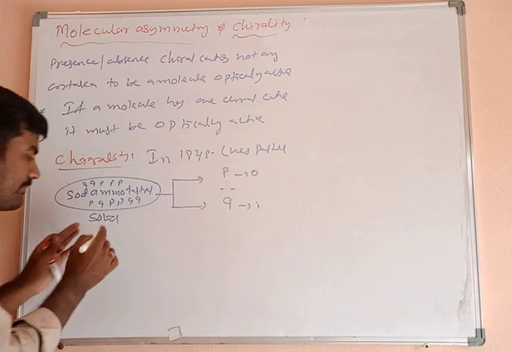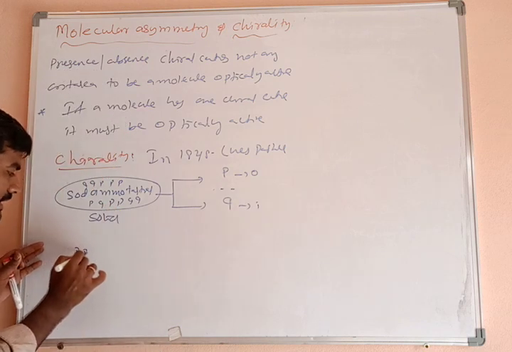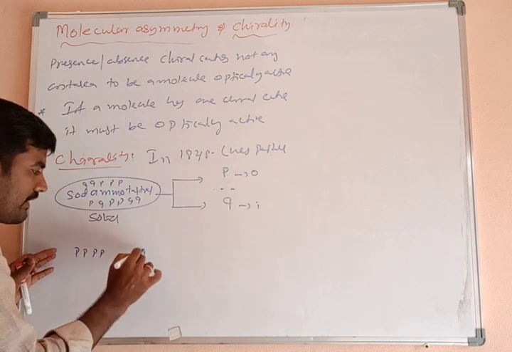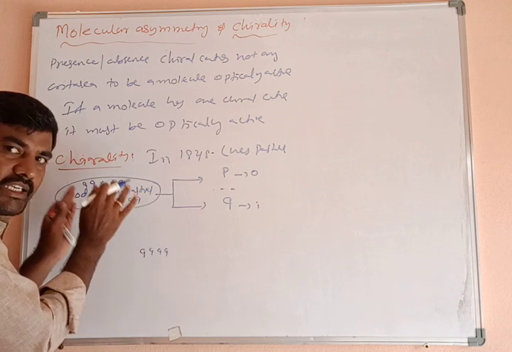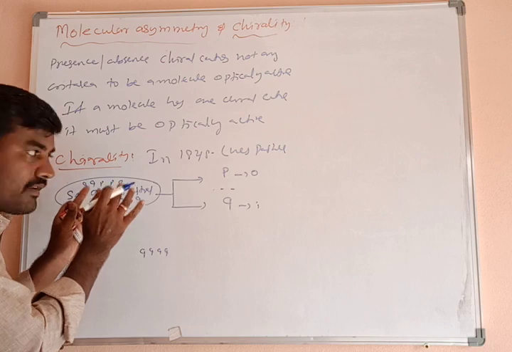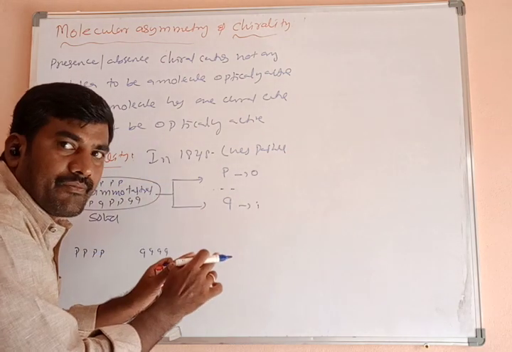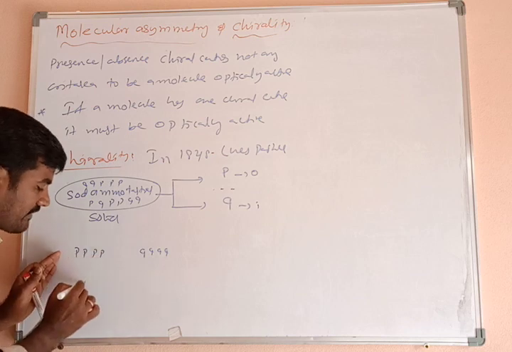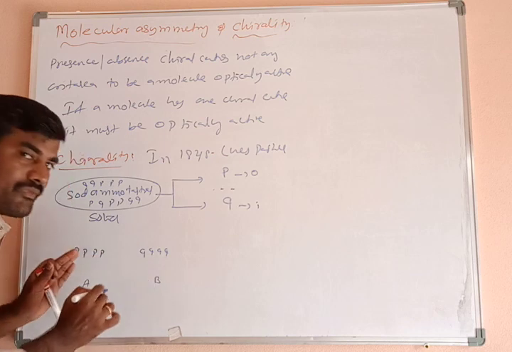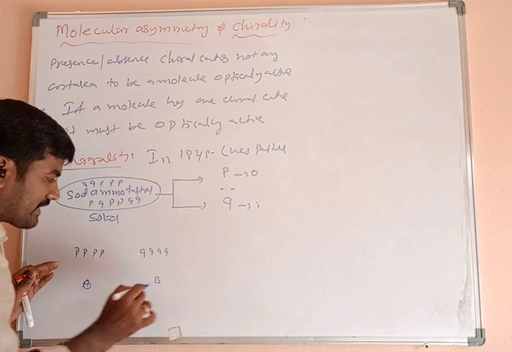The P was separated like this, and the reverse P was separated from this mixture. Now we have the two forms, for example A form and B form, the object form and the image form.